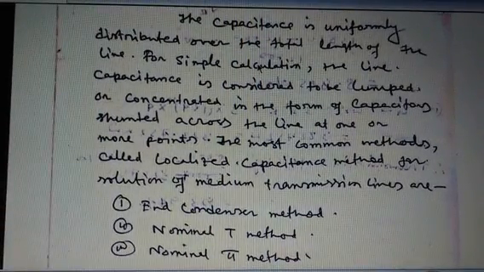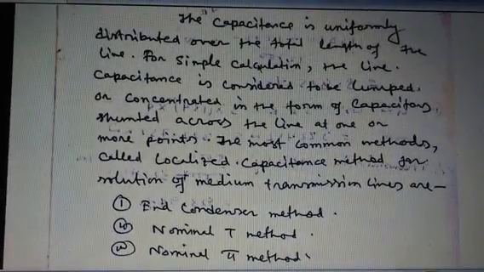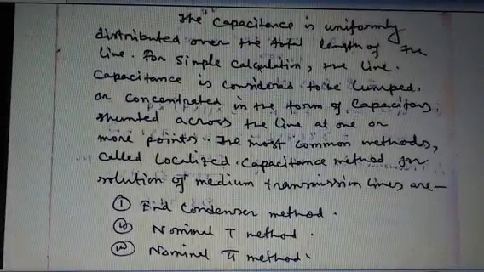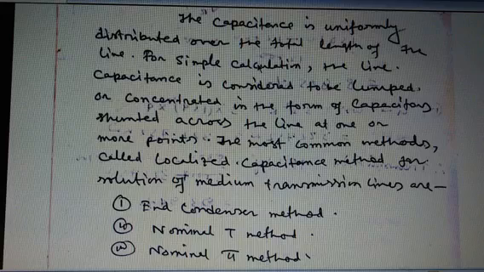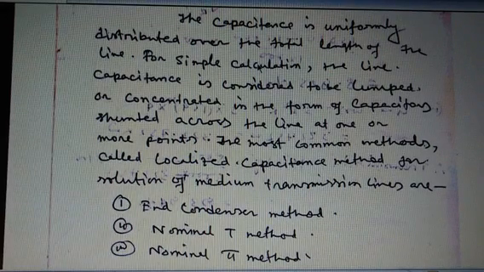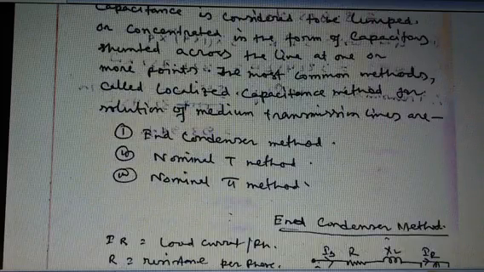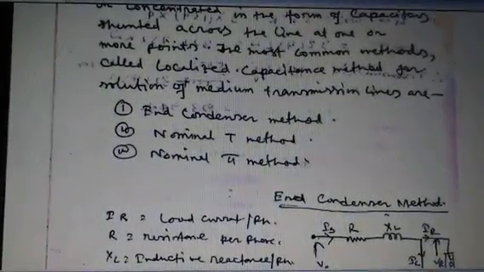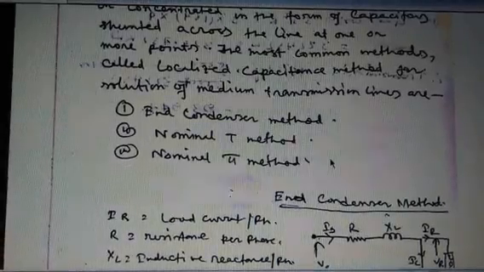The capacitors are lumped and concentrated into the form of capacitance shunted across the line at one or more points. For a short line, the capacitance is distributed at one point, and for long distances, it is distributed at more than one point. The most common method is called the localized capacitance method for solution of medium transmission lines. So there are three types of medium transmission line. First one is the end condenser method, second one is the nominal T method, and third one is the nominal pi method.